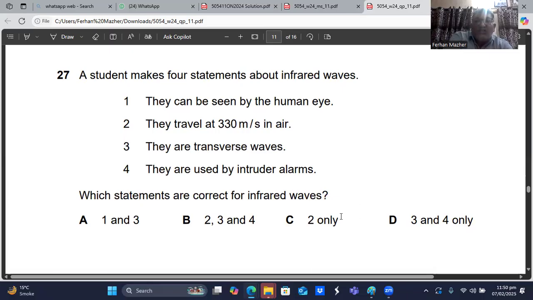One, I think they can be seen by, oh, sorry, they cannot be seen by the human eye. So one is also wrong. They cannot be seen by the human eye. The number one is also wrong. Number two is also wrong.